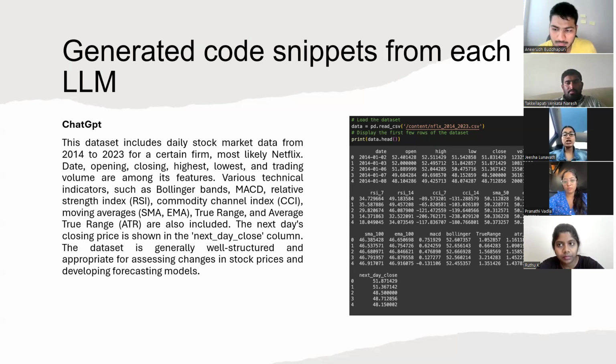The technical indicators are Bollinger Bands, average true range, and ATR. The prediction target is the next day's closing price. The dataset quality is well structured and suitable for developing forecasting models. So from here on, Anirudh will be continuing.